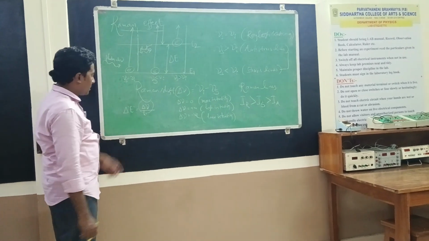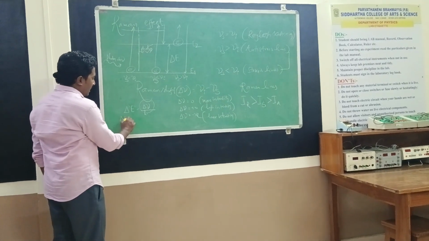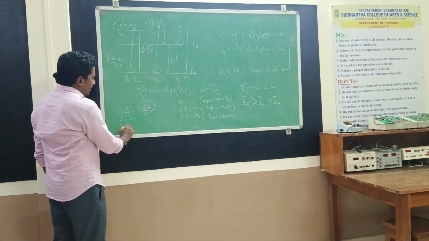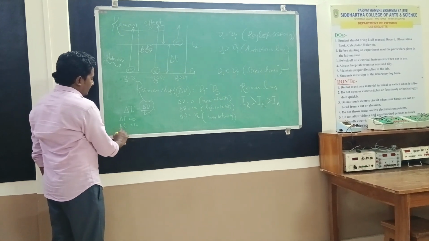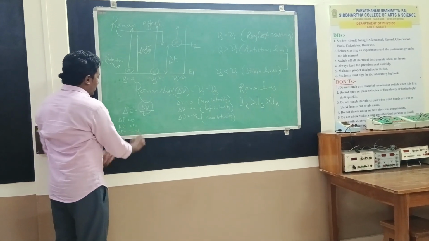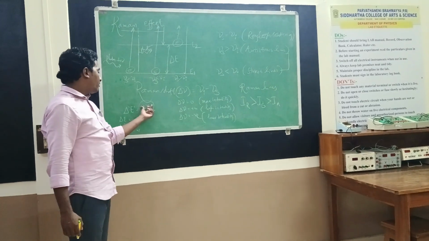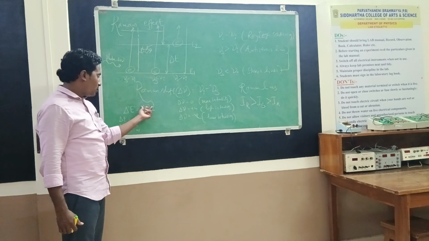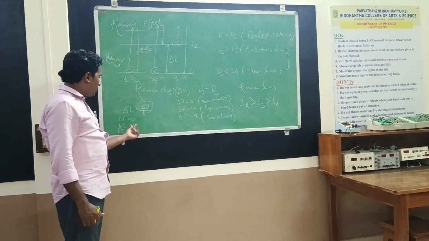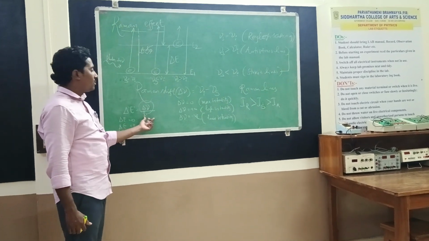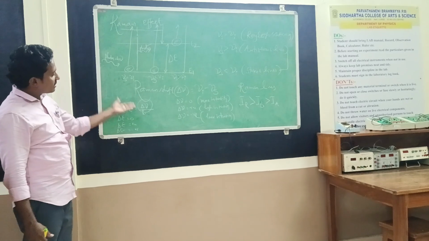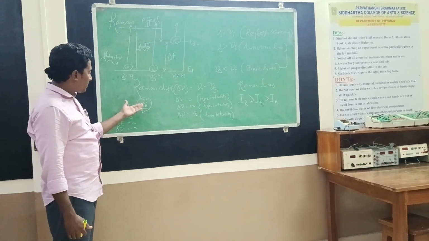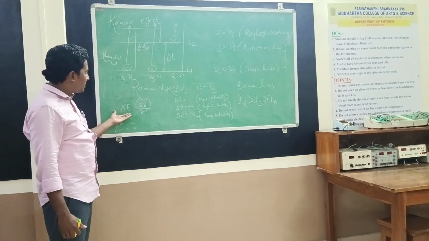Δν is equal to 0, or positive, or negative. So the Raman shift directly represents, according to quantum theory, the change in energy.